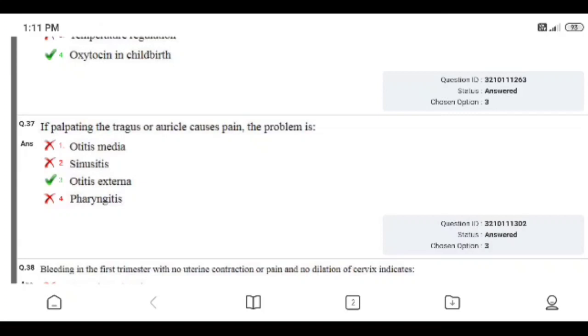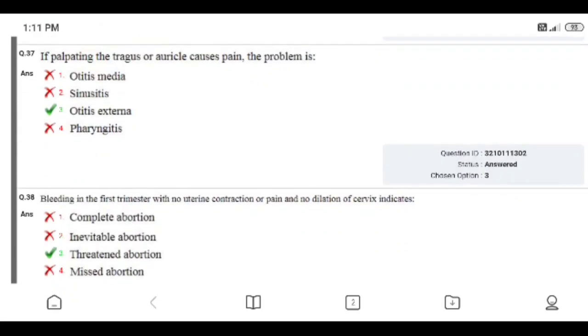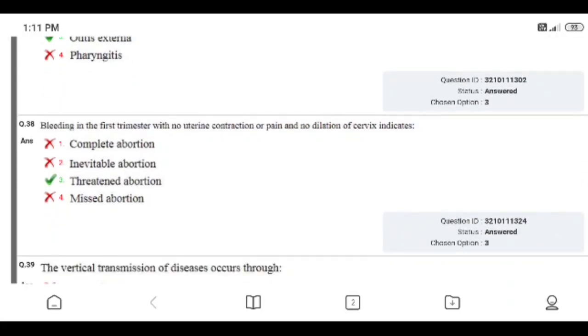Question 37. If palpating the tragus or auricle causes pain, the problem is: otitis media, sinusitis, otitis externa, or pharyngitis. Right option is otitis externa. I gave the right answer, option number 3, otitis externa. Palpating the tragus and auricle causing pain, the problem is otitis externa.